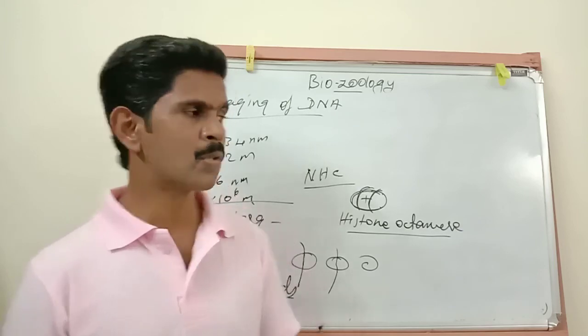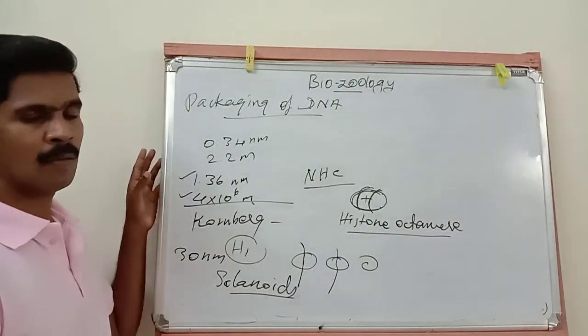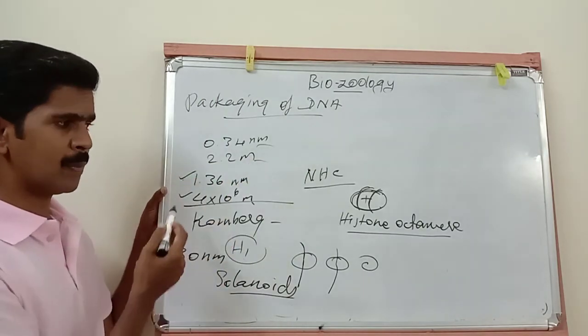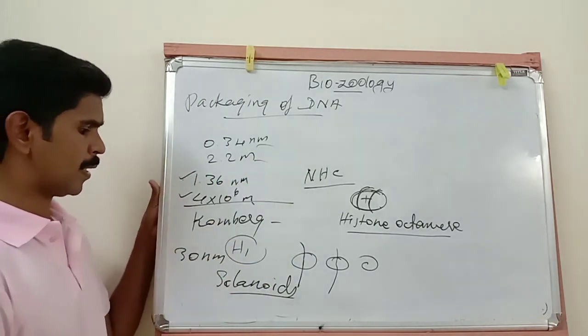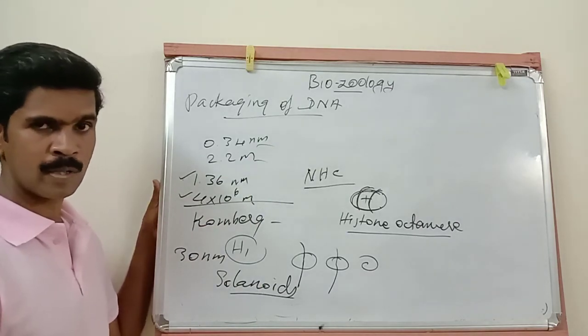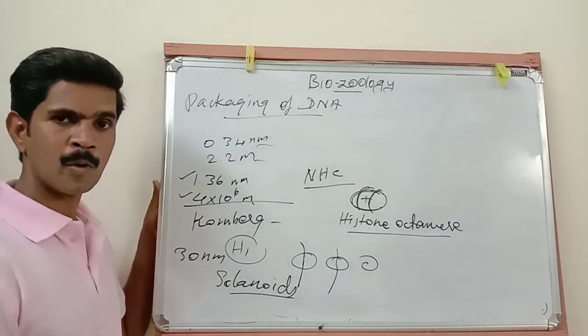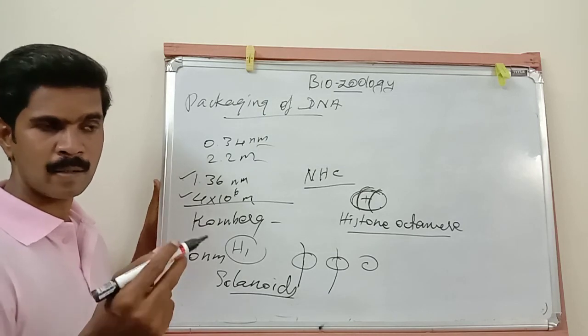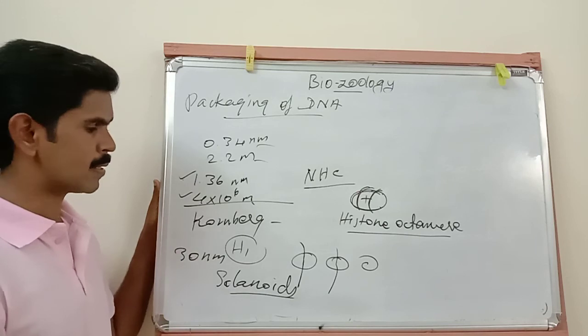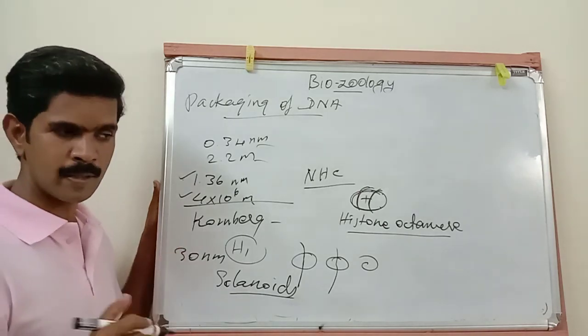Understand the difference? So now we have completed one important 5-mark question and many 2-mark questions: the length, size, number of base pairs, and the histone octamer. Then one 2-mark question: genophore means in some prokaryotic organisms the DNA is circular in shape and has no chromatin. This condition is called genophore.